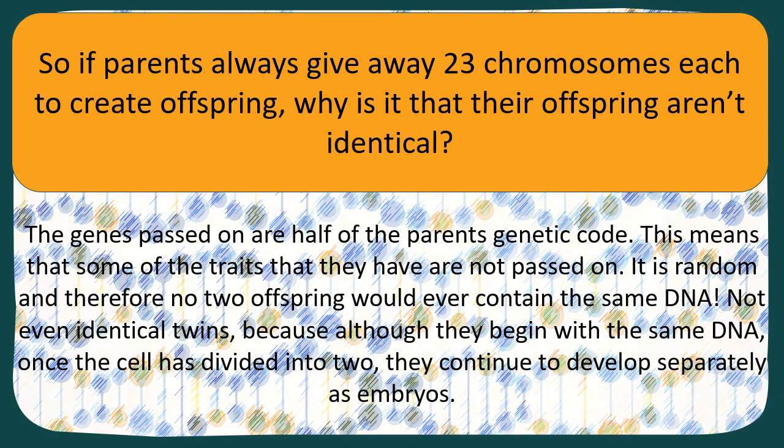So, if parents always give away 23 chromosomes each and they create offspring, why aren't their offspring identical? So if a parent has 4 children and every time they give away 23 chromosomes, why don't you have 4 children that look exactly the same, is the question. So, the genes passed on are half of the parent's genetic code. Imagine a bag full of marbles, and in those marbles, there are 46 little things to represent each chromosome.